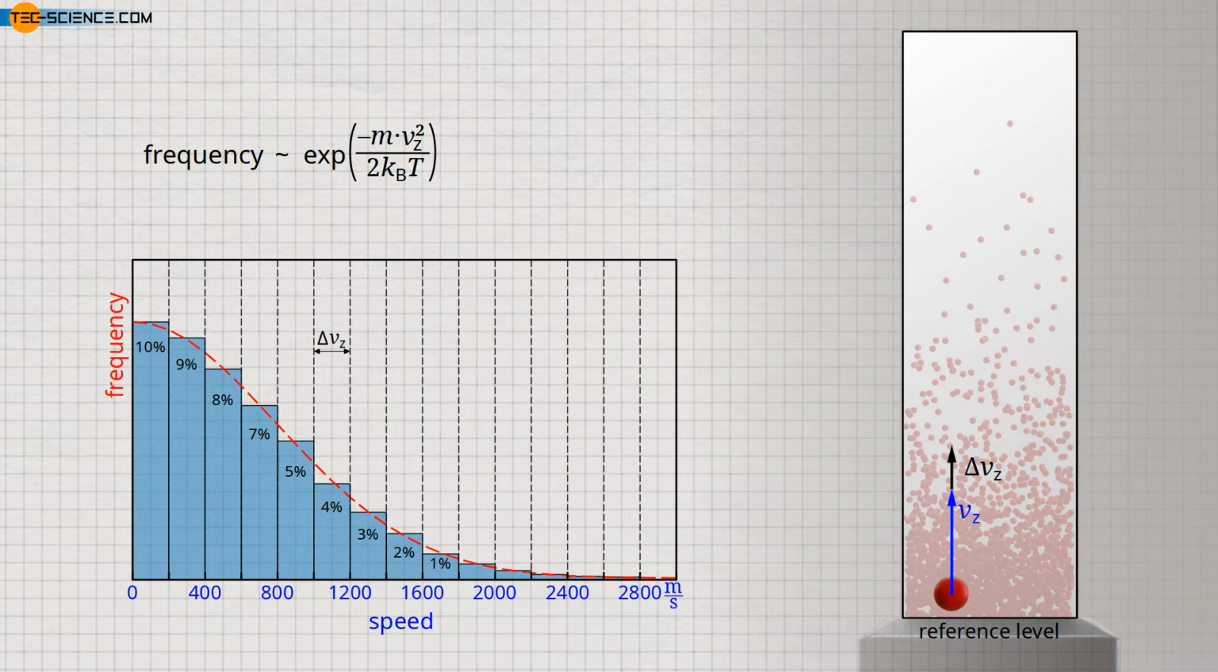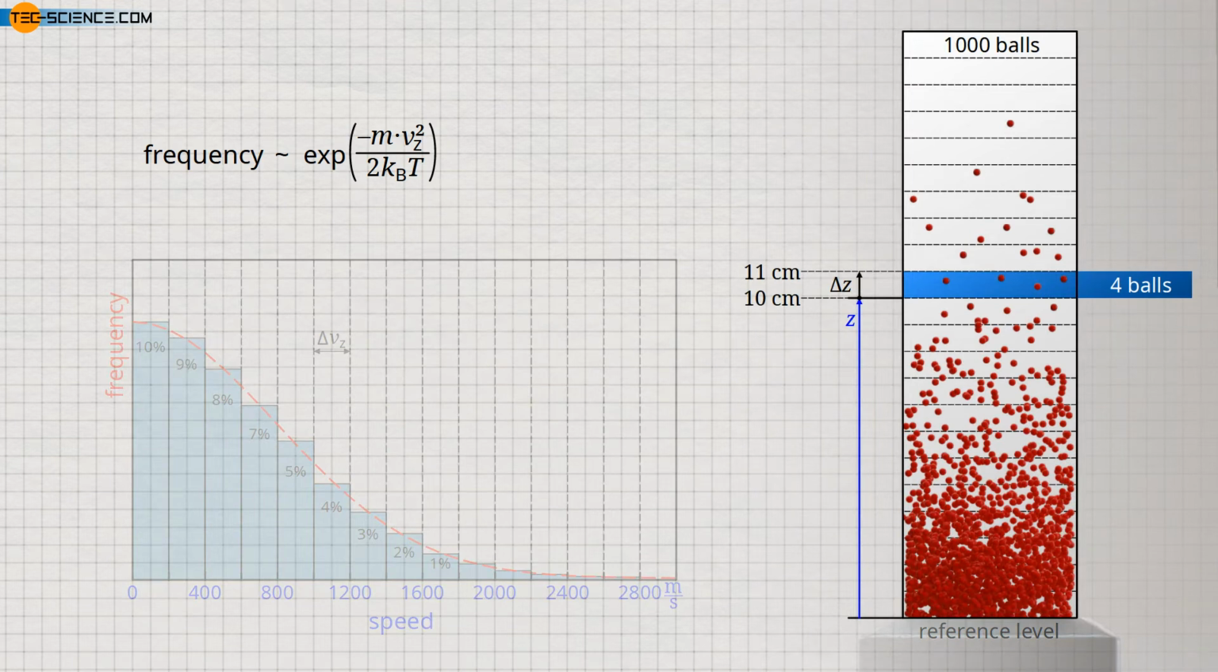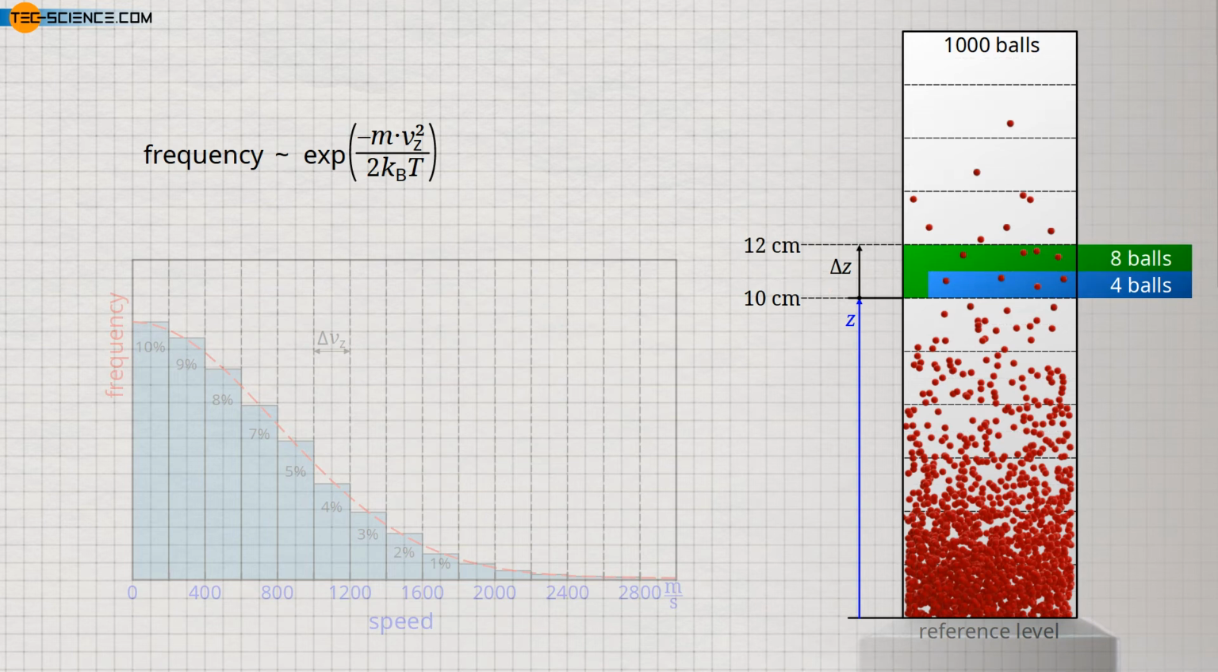For small intervals, the frequency assigned to the different speed ranges is proportional to the chosen interval width. This can also be seen quite clearly in the model conception with the balls on the vibrating plate. In the range marked in blue with an interval height of 1 centimeter, 4 out of 1,000 balls are present. For the sake of simplicity, we assume in the shown image that all the balls have just reached their maximum height. The 4 balls out of a total of 1,000 balls correspond to a frequency of 0.4%. If the interval is increased to 2 centimeters, then twice as many balls are found in this twice as large range. In this case 8 balls or 0.8% of the total number.